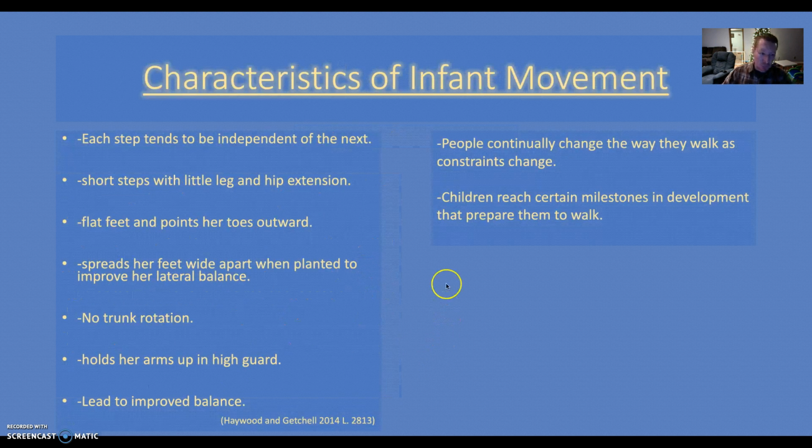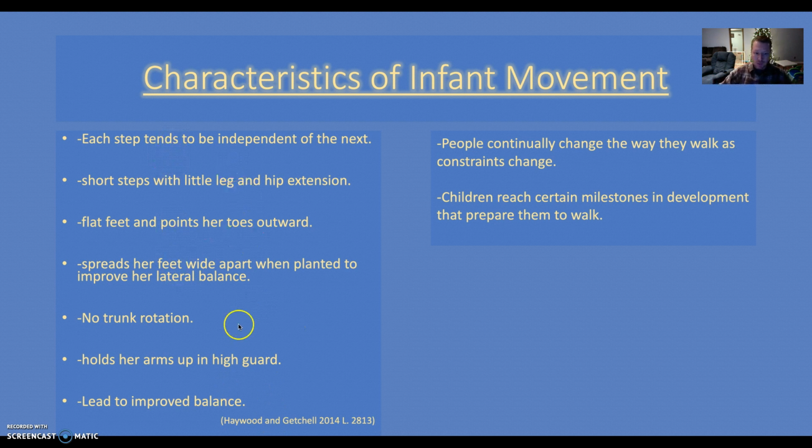Characteristics of infant movement: each step tends to be independent of the next. The babies are going to have short steps with little leg and hip extension, flat feet, and the toes pointing outward to help with balance. They spread their feet wide apart when planted to improve lateral balance, or to improve their base of support. And there's going to be little to no trunk rotation, and the babies tend to hold their arms up in the high guard to help them with their balance.